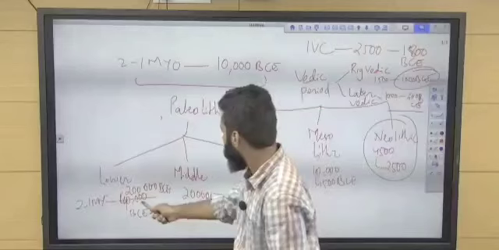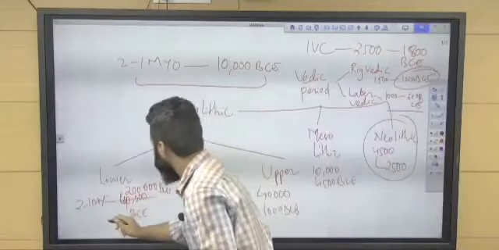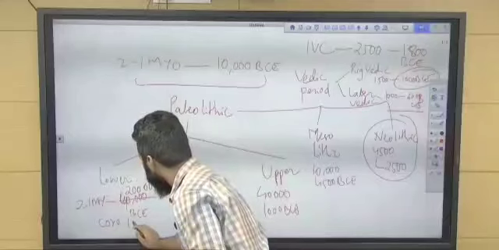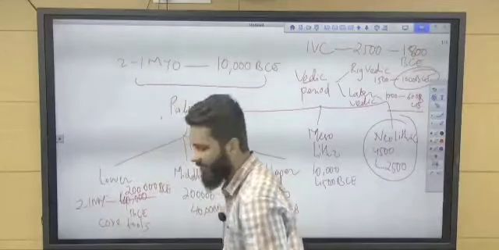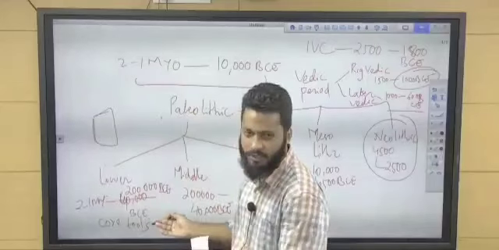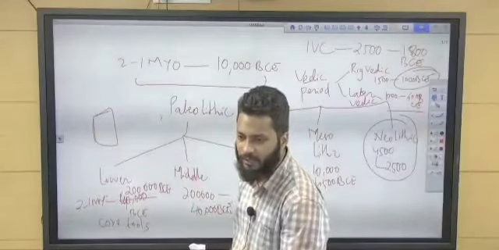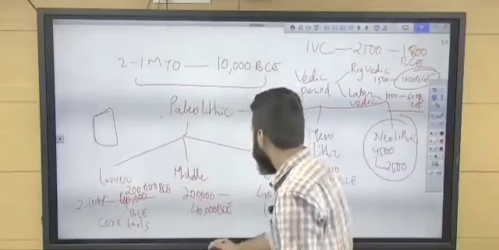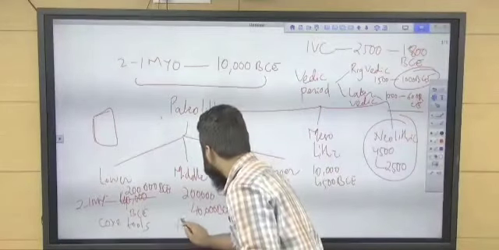But the lower Paleolithic period will have core tools. Core means there will not be any sharp edges, just a stone, and this stone is being used as a tool. But when you come to the middle age, you will have flakes.